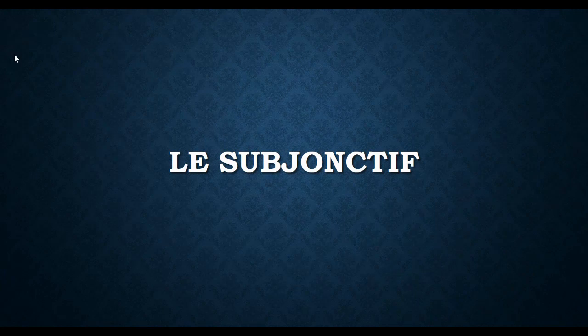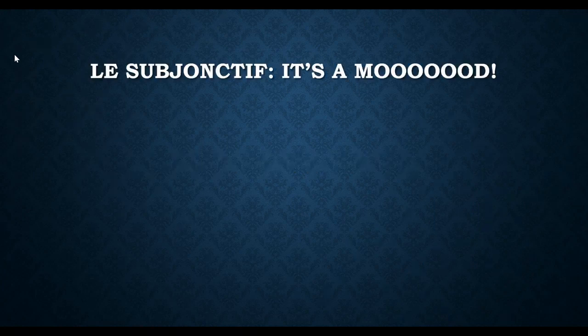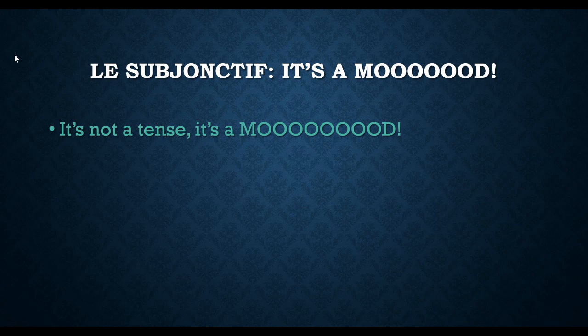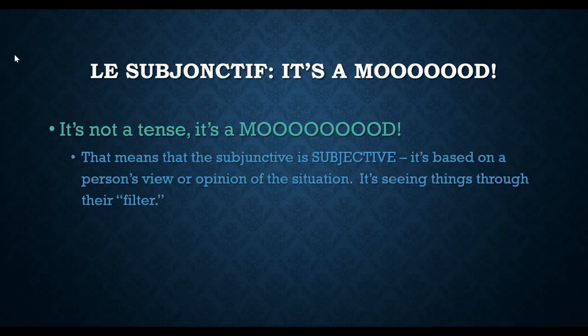Okay, so le subjonctif, it is the subjunctive in English. So first of all, the subjonctif, it is a mood, okay? So it is not a tense, it is a mood. And so in English and in any language, we have tenses which express reality, that is more of an objective thing, and then we have moods, okay? So that means that the subjunctive is subjective. Okay, so that's what a mood is, that it is based on a person's view or opinion of the situation. Okay, it may not be the truth, but it's what that person thinks of that. Okay, so it is seeing things through their filter.